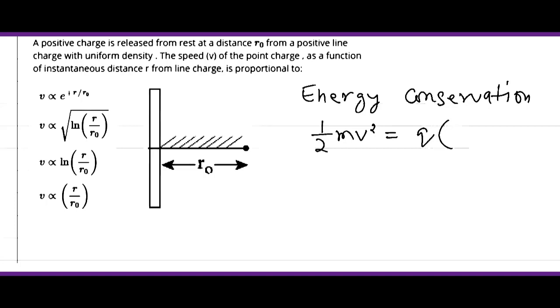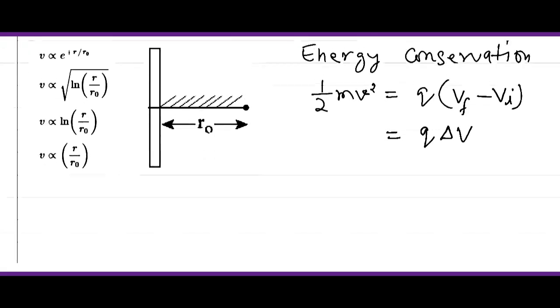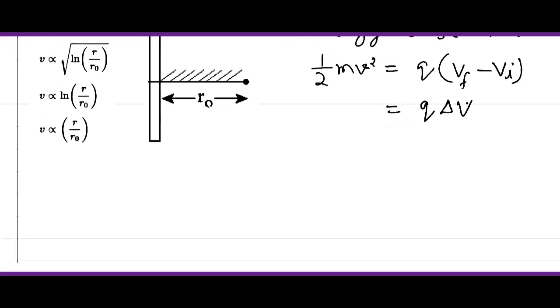Here velocity is small v and voltage is capital V. So I can write Vf minus Vi, or we can write the energy equation as q times del V. Fine. Now we have to find the voltage.